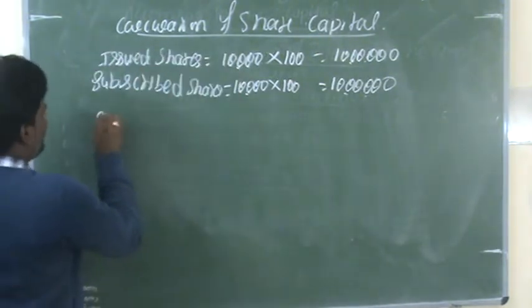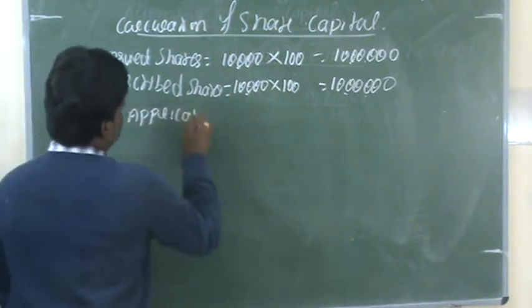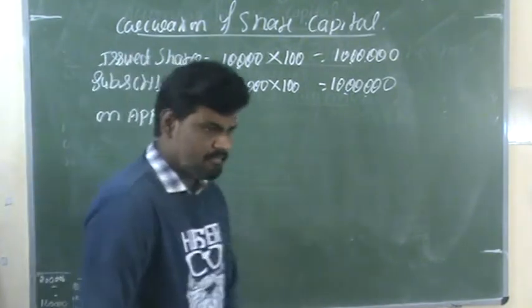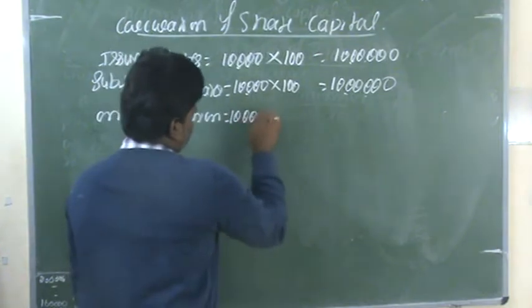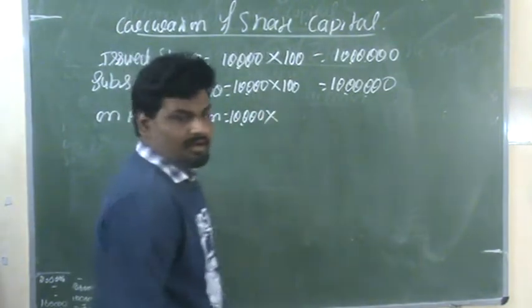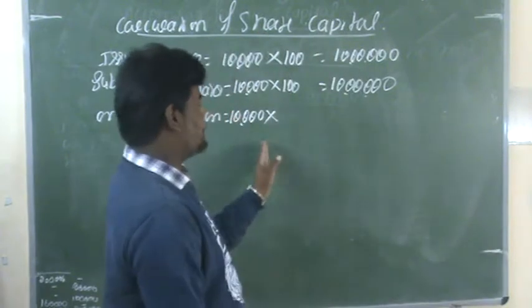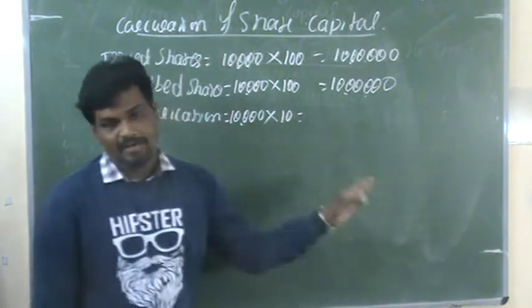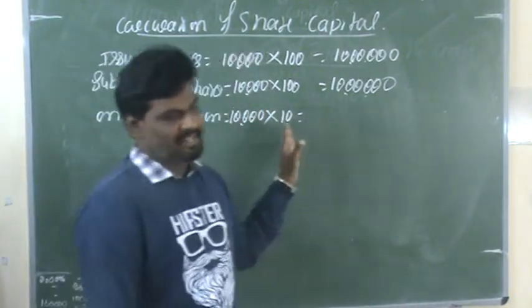The next one, on application. At the time of application, the total number of shares is 10,000 shares. On each share they are collecting rupees 10.